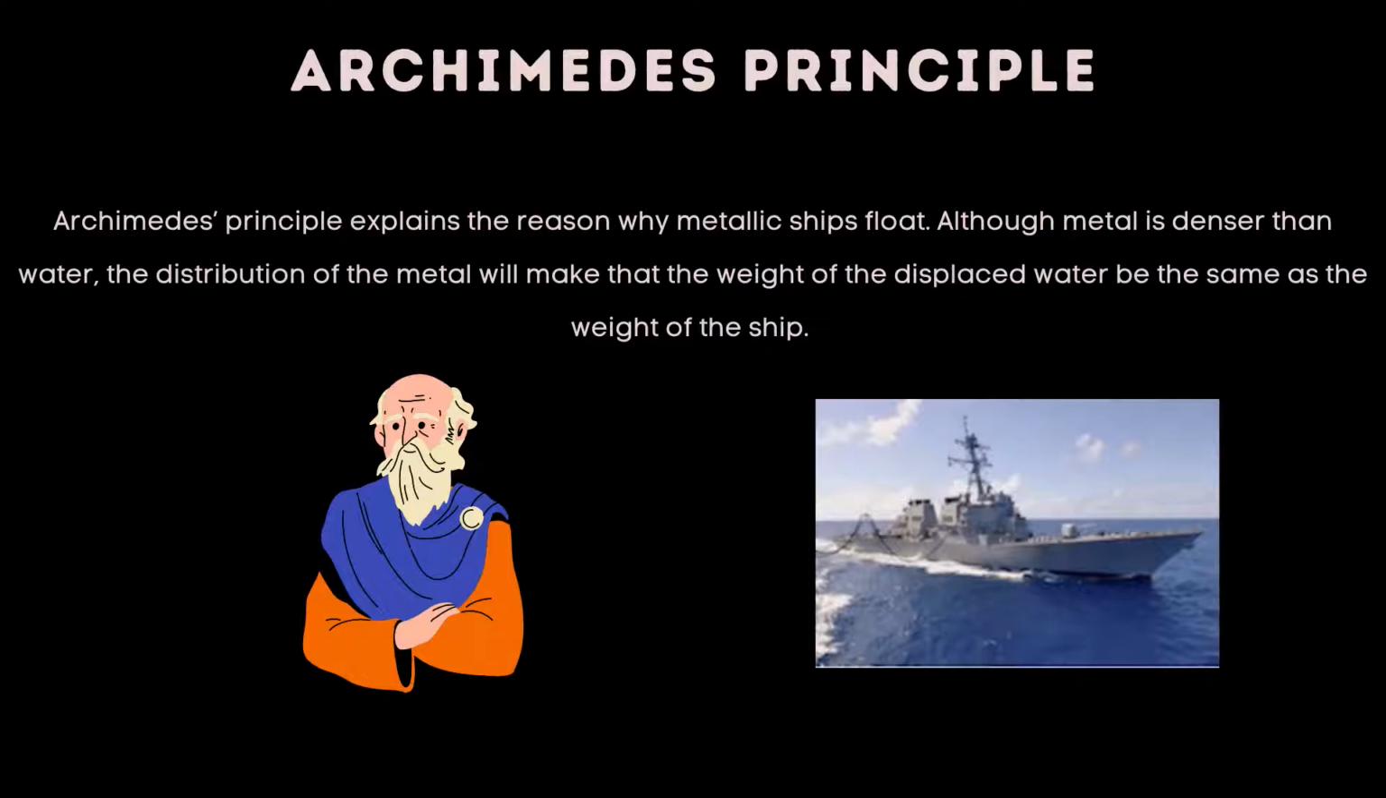Archimedes' principle. Archimedes' principle explains the reason why metallic ships float. Although metal is denser than water, the distribution of the metal will make the weight of the displaced water be the same as the weight of the ship. Archimedes' principle also states that the buoyant force of an object immersed in a fluid is equal to the weight of the fluid displaced by that object.